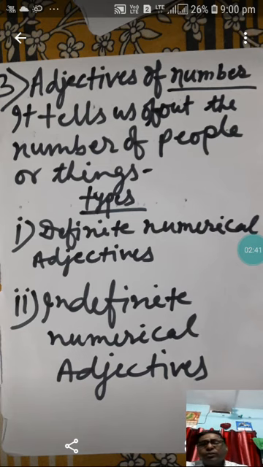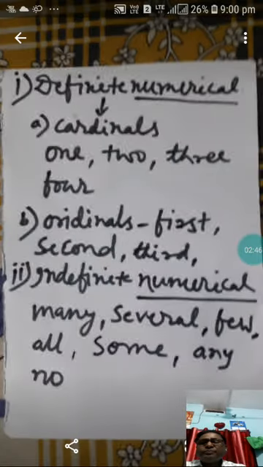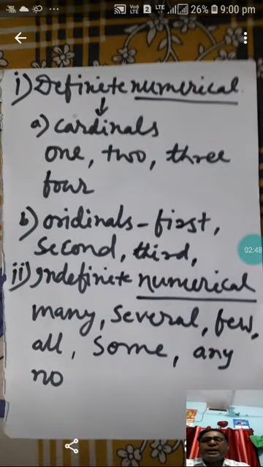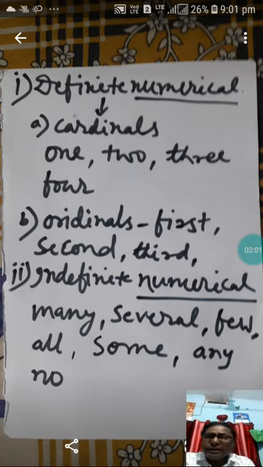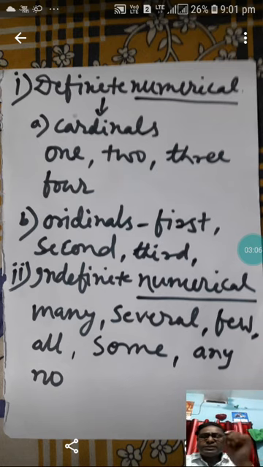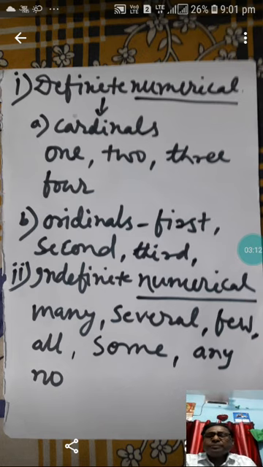Definite numerical adjectives are divided into 2 parts: one is cardinal and another is ordinal. When you are counting 1, 2, 3, 4, 5, 6, 7, it is called cardinal. When you say first, second, third, fourth, fifth, that is in order, so that is called ordinal adjective.